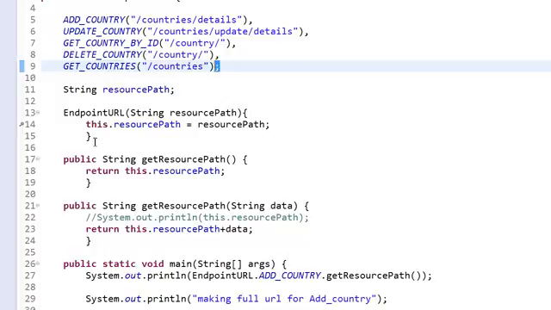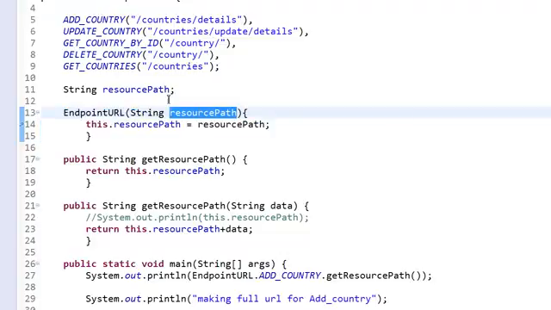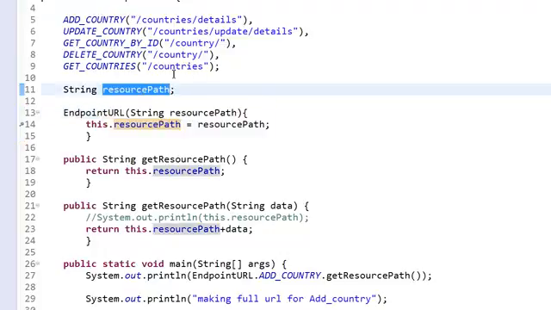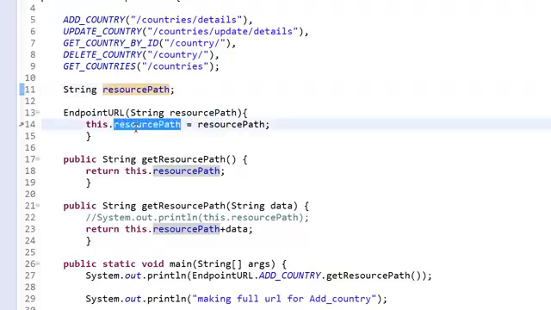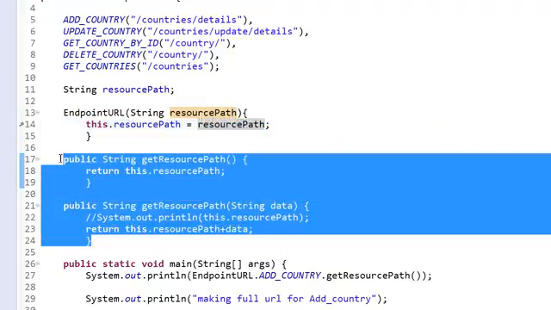You need to make one constructor. You know that the constructor name and class name should be the same. This takes an argument, resource path. I have created one variable resource path, and I want to initialize it. So this dot resource path, which is nothing but the global variable, is getting initialized with this local variable. And these are the two methods which I have created. One is an argumented method, one is without an argument.